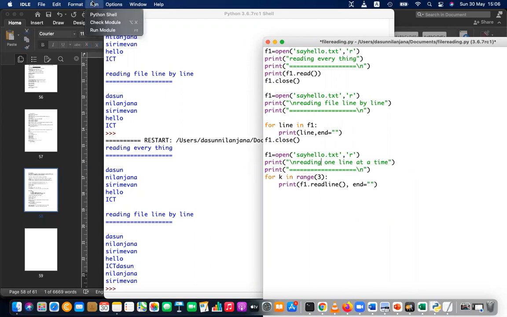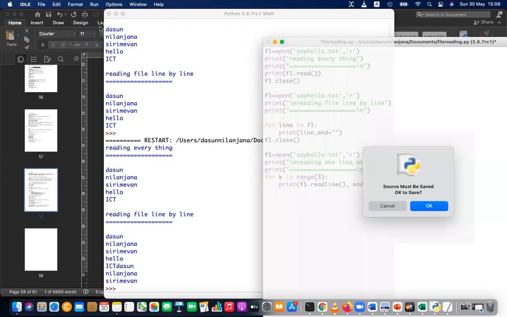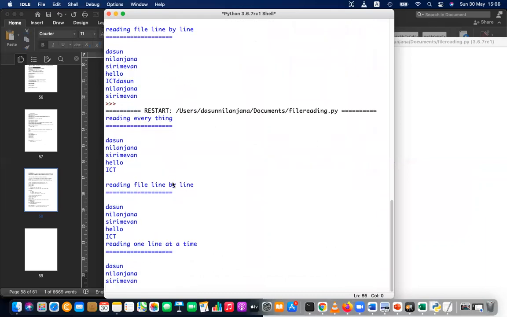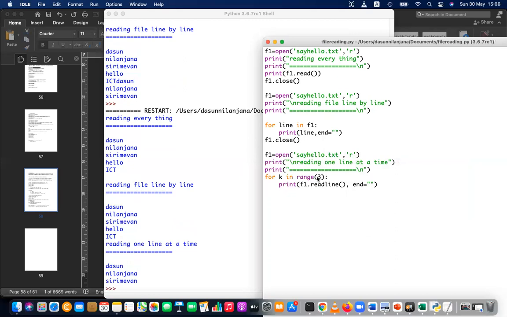Okay, so now let's see what will happen. You can see the first one reading everything, the second one reading line by line. The next one reads one line at a time. It read the first 1, 2, 3 lines, because we have indicated 3. So 3 means 0, 1, 2. As you know, an in range loop will loop as 0, 1, 2.